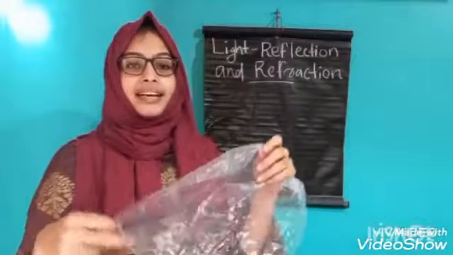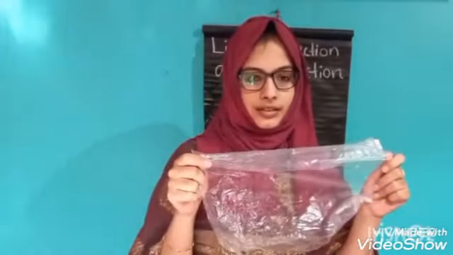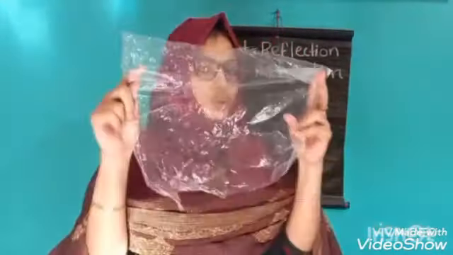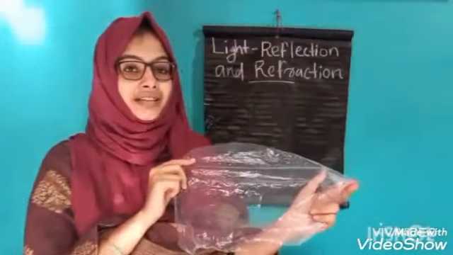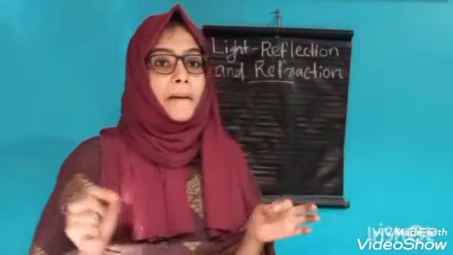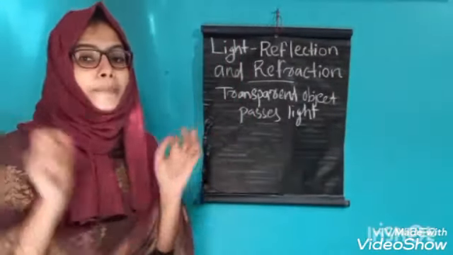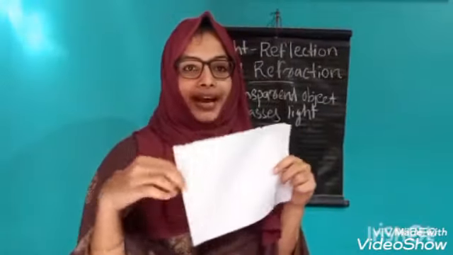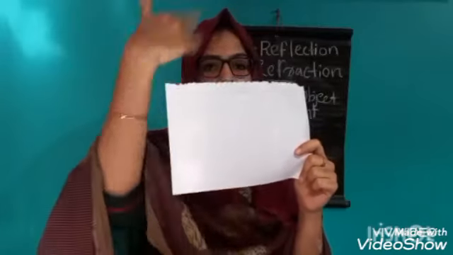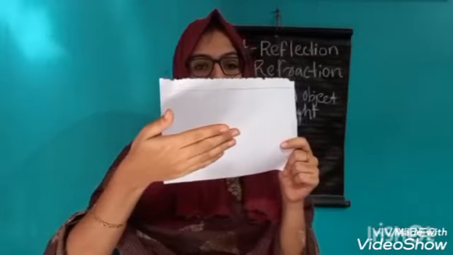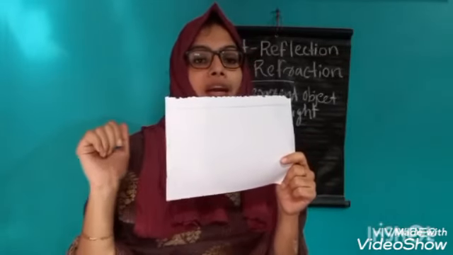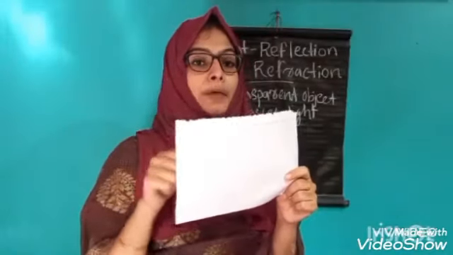Yes, this is a transparent object because when I look through this, I can see you. That means it passes light, isn't it? So, a transparent object passes light. Then, what do you mean by opaque object? This is an opaque object because I can't see the other side of this paper. Why? Because it does not pass light.